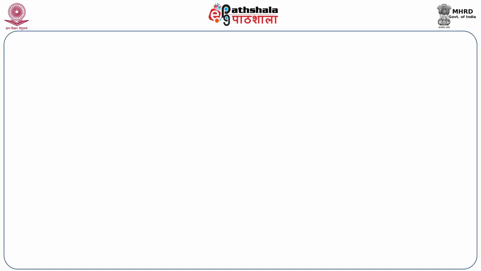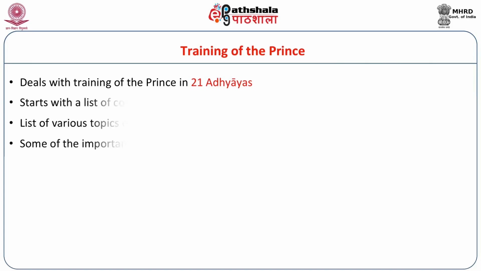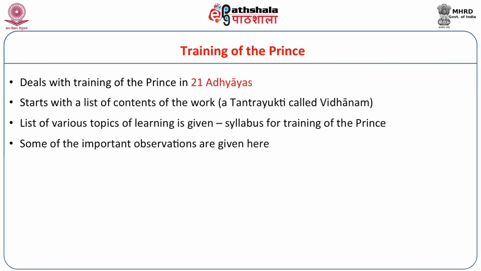Let us start with the first salient topic called the training of the prince. Here the text deals with training of the prince in 21 adhyayas. It starts with a list of the contents of the work. This is one particular tantra yukti, that is, a device of doing science or how you deal with a particular thing. First, just list all the topics, that is what is done. This essentially means it is a syllabus for the king's training.